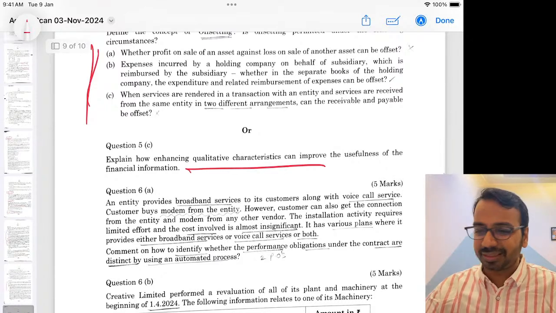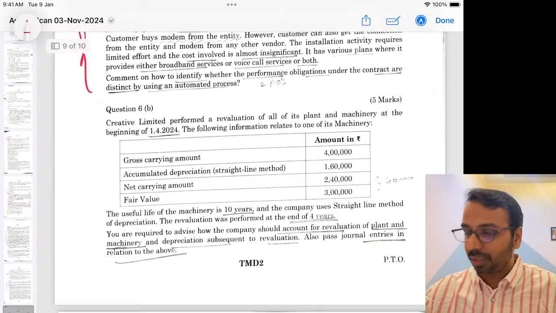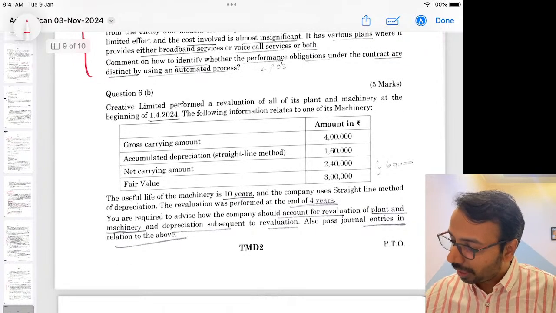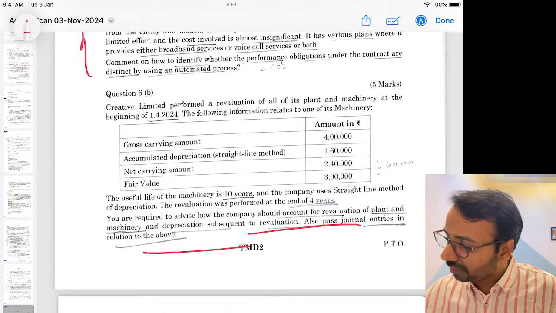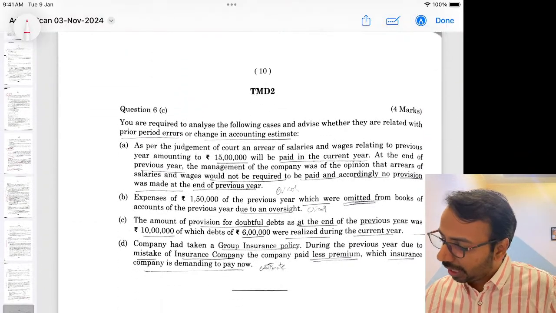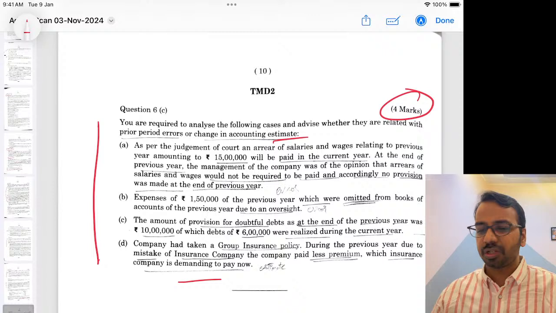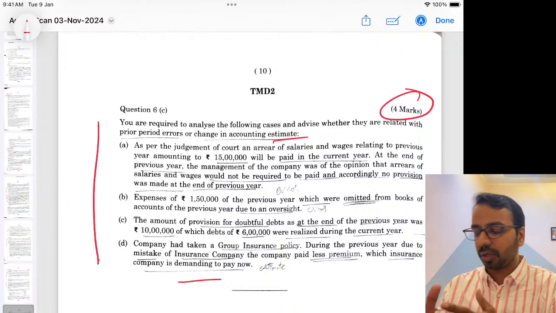Qualitative characteristics, they keep on testing once in a while as a part of theory. This is on performance obligation, how many performance obligations are there. Then revaluation, again a standard question, nothing difficult here. And here whether it is a change in estimate or an error, again a 4 marks question, where for each question you could get the correct answer or the wrong answer.